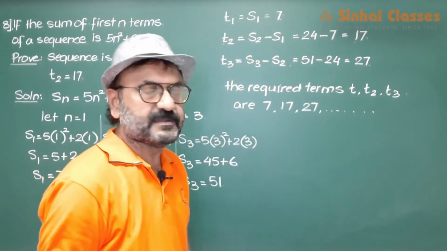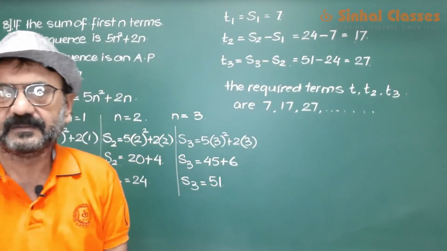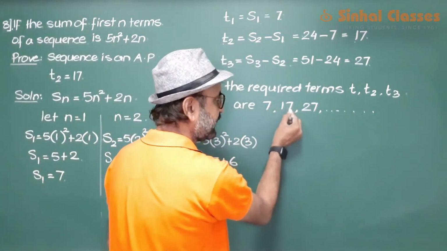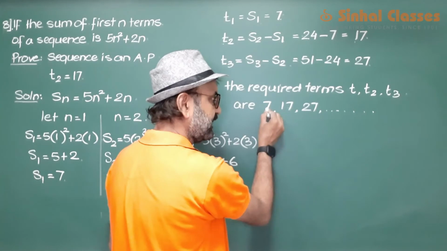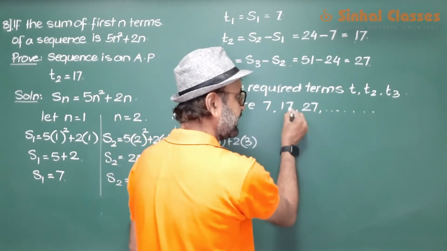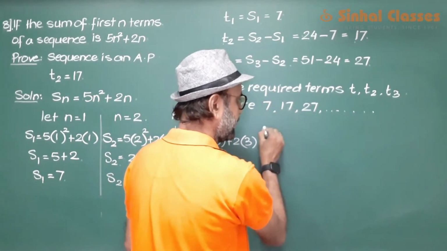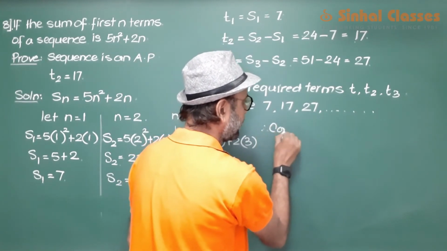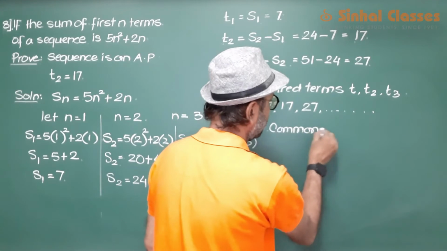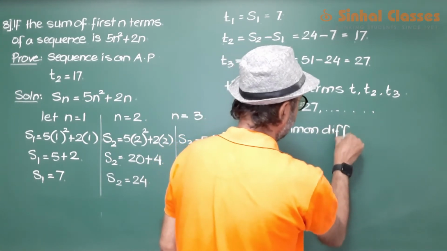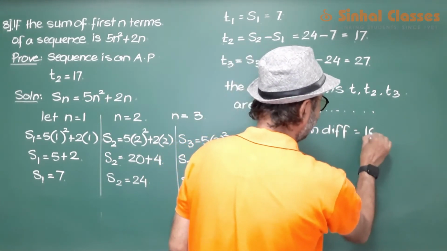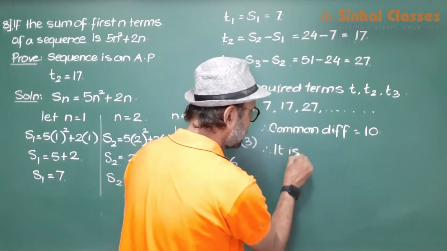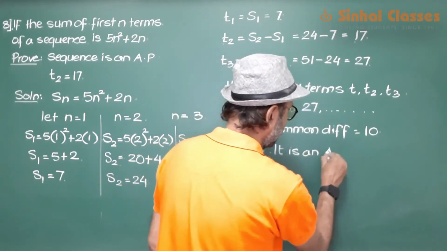Now check their difference. If the difference is the same, then it is an AP. So you can see that the first difference 17 minus 7 is 10. The second difference 27 minus 17 is again 10. Therefore we say that the common difference equals to 10. Therefore it is an AP.